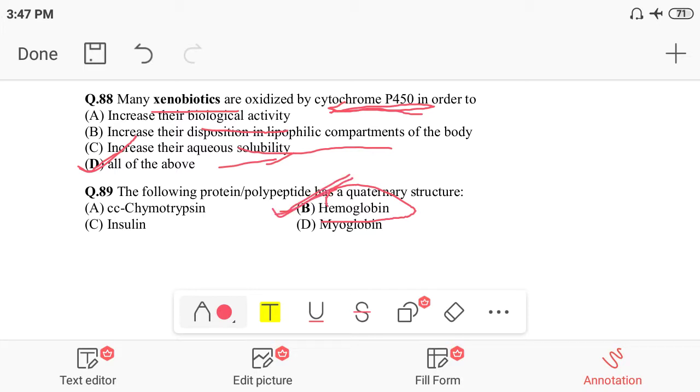Hemoglobin is formed by heme and globin, and heme is a porphyrin ring containing Fe+2. Yes, iron is present in the ferrous form, Fe+2, in the middle of the ring. So heme and globin is the protein part, and together they form hemoglobin, which has a quaternary structure. So the correct option for 89 is hemoglobin. I hope you got the point and the correct answer for this.